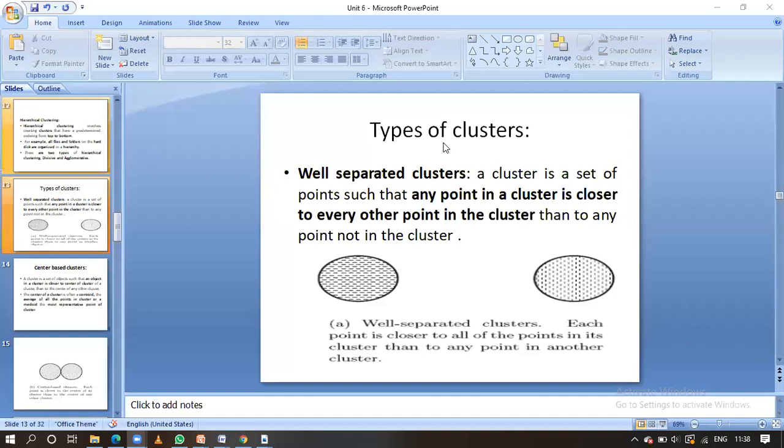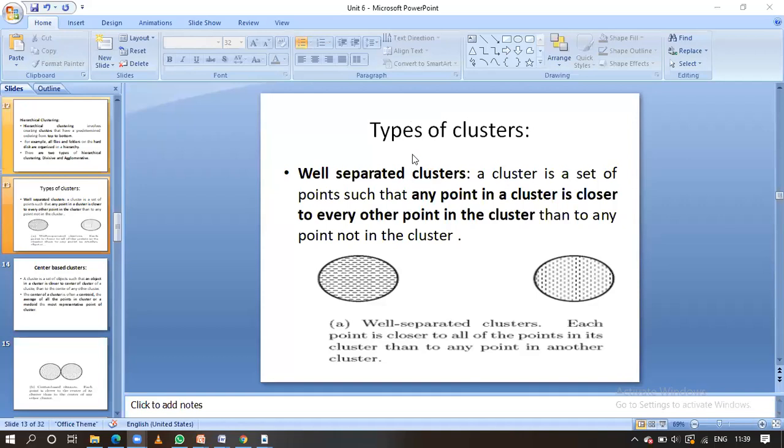Okay, right now we are in the sixth unit, that is clustering analysis. Till now we have seen what cluster analysis is, what does not belong to cluster analysis, and after that we have seen the different types of clustering.